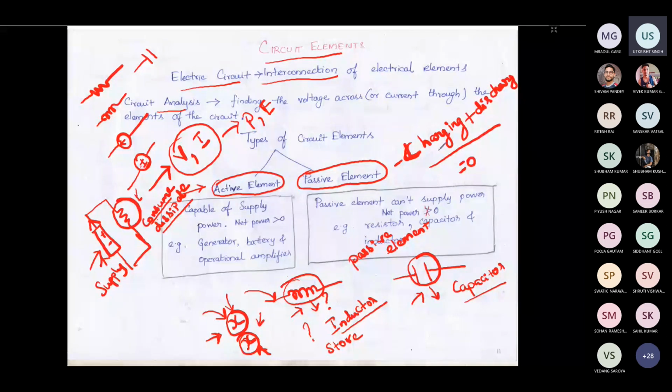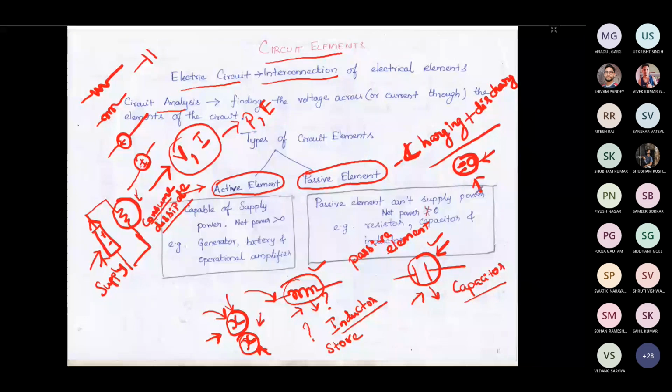It means that the net power provided by the individual element can be said to be equal to zero. The net energy supplied by the inductor and the capacitor is always zero, meaning that whatever it has charged is going to be discharged.